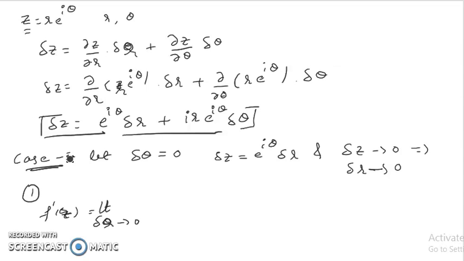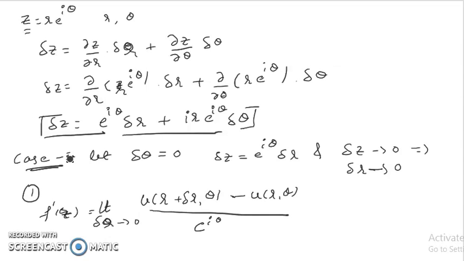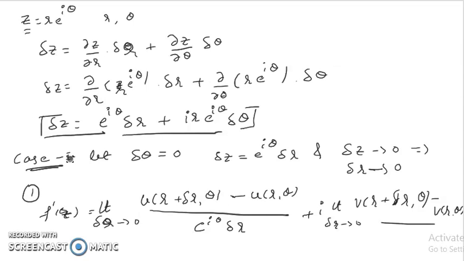Therefore equation 1 becomes f dash of z is equal to limit delta r tending to 0 of u of r plus delta r comma theta minus u of r comma theta, whole divided by e to the power i theta delta r, plus i into limit delta r tending to 0 of v of r plus delta r comma theta, because delta theta is 0, minus v of r comma theta, whole divided by e to the power i theta delta r.